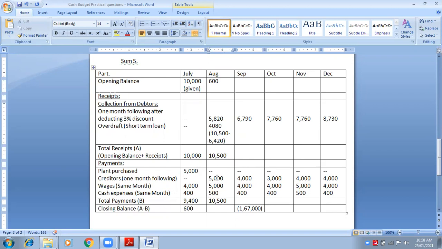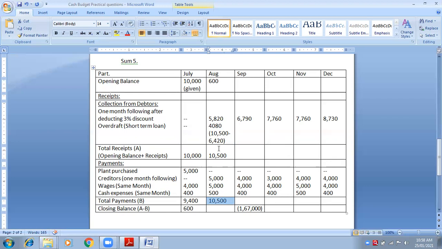If incomes are less than expenses, then you have to make the column of expenses, the total of expenses. Now the total of expenses was 10,500. 10,500 will have to be written same in the block A and in the block B. Now what you will do, 10,500 minus incomes, total block A. Total block A was actually 6,420.